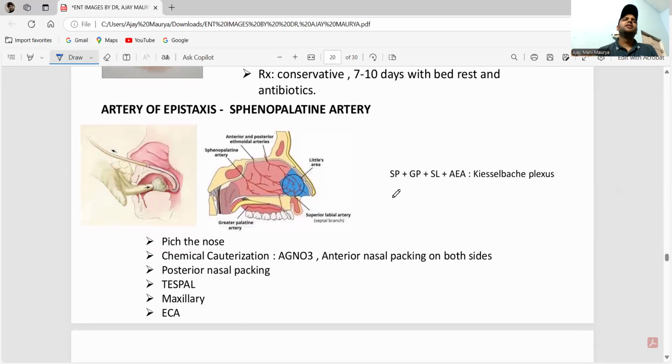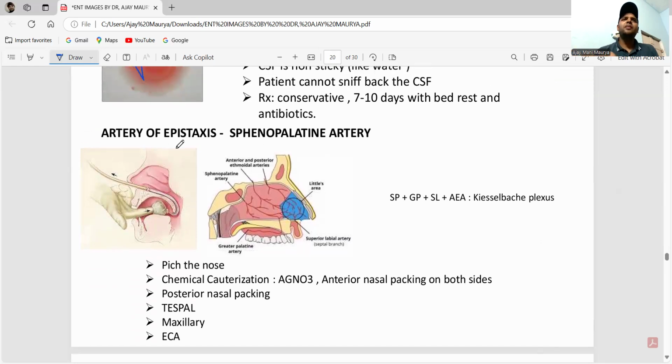Now, the arteries of epistaxis. You can see here the Kiesselbach's plexus, formed by the sphenopalatine artery, greater palatine artery, superior labial artery, and anterior and posterior ethmoidal arteries. It is located in Little's area.